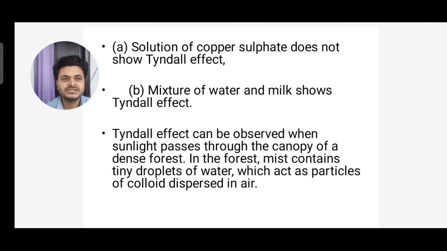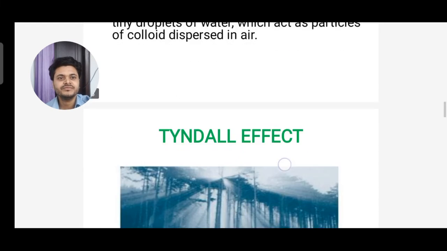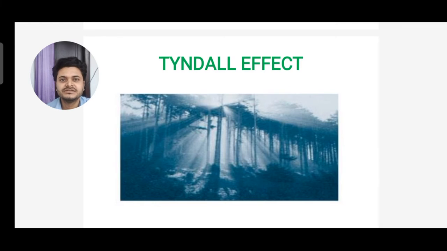So in a forest, mist contains tiny droplets of water which act as particles of colloid dispersed in air. So the mist that is present in the forest in the form of tiny droplets of water acts as particles of colloid dispersed in air. So you can see the Tyndall effect, the scattering of light can be seen by the mist.